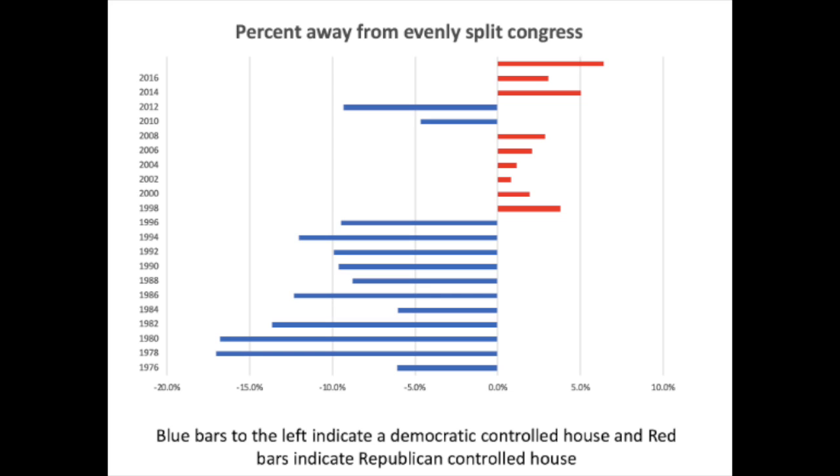This chart shows the directional deviation in the House by year. The blue bars going to the left show a Democratic House and the red bars going to the right show a Republican House. Part of the randomness of the previous graphic could stem from not accounting for what party was in office as the president and what party controlled the House in a given year, which are significant factors in Congress's overall ability to pass bills.